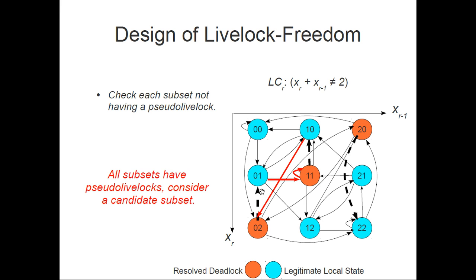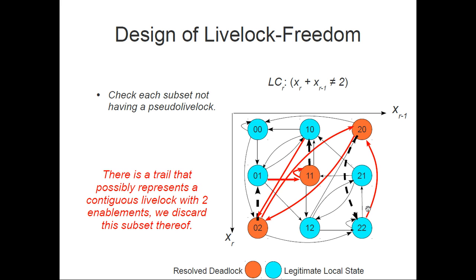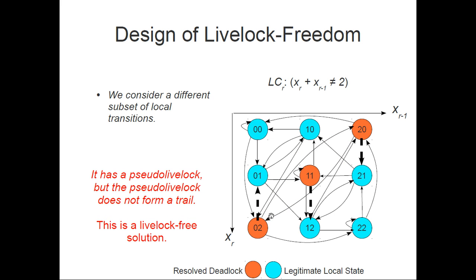So it goes one transition with two red continuations, and then one transition with two red continuations, and then one transition with two continuations. So actually we do have a trail. So we don't know if this forms a livelock or not. So we should discard this subset. We'll be looking for another subset now. This subset has a pseudo livelock in here, and we need to see if it forms any trails. Interestingly enough, it doesn't form any trails. So it means that for sure, if we include these three transitions to resolve the deadlocks, we will not form